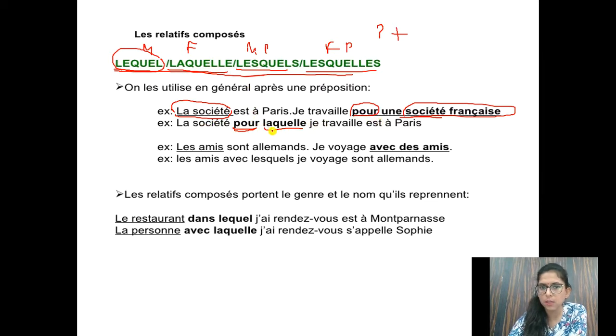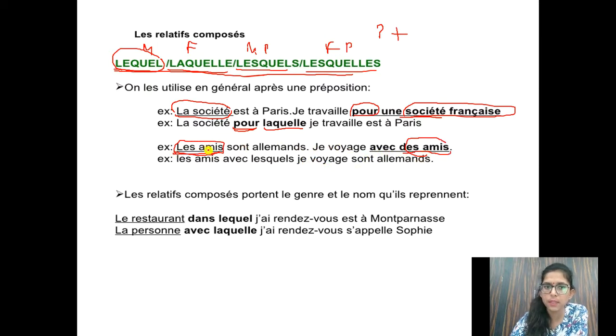So preposition plus lequel, laquelle, lesquels you have to use. This is only in pronom relatif composé. It is just part of two things, that is preposition plus lequel, laquelle and all that. Then second sentence, les amis sont allemands. The friends are German. Les amis, this is underlined, so I'll just mark it. Then je voyage avec des amis. So what is common in both the sentences? Ami, right? Ami is common.